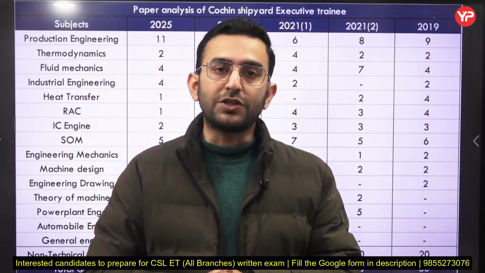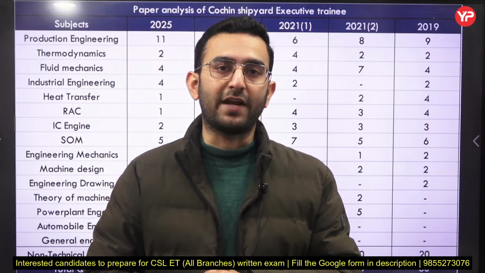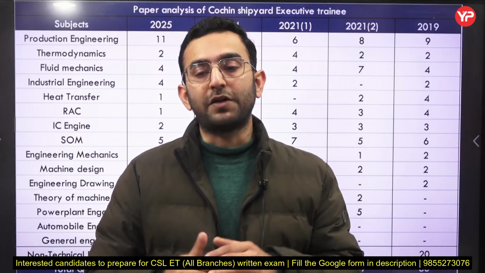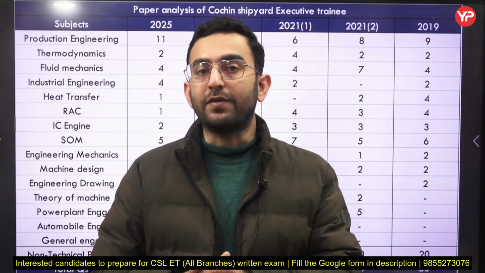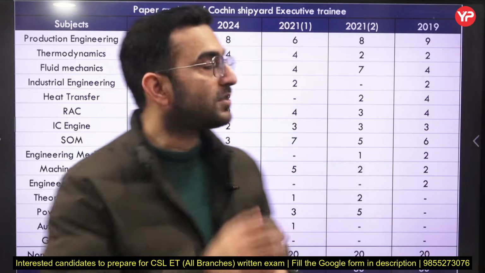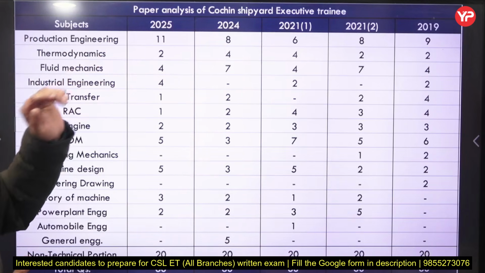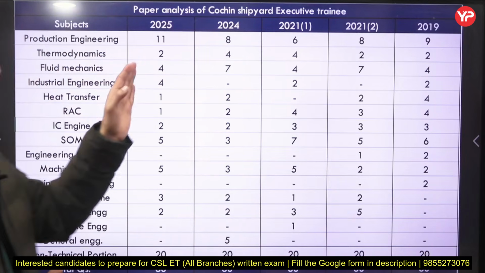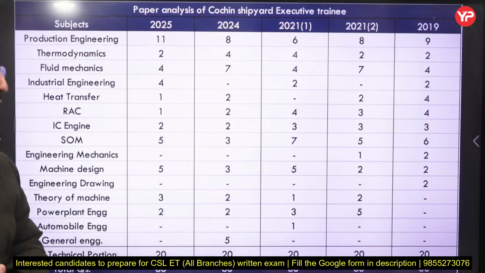As you know, Cochin Shipyard Limited has announced vacancies for the executive trainee post for mechanical background students. In today's video, I am going to discuss the previous year paper analysis of the executive trainee exam conducted in the last 5 years. The papers I am going to discuss are the 2025 exam, 2024, the 2021 paper set 1 as well as set 2, and along with that, the 2019 paper.